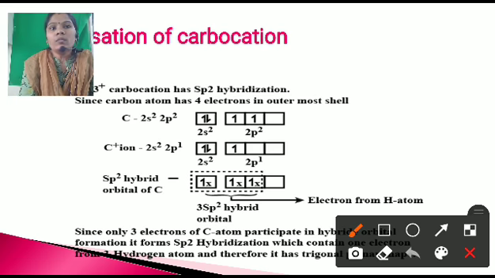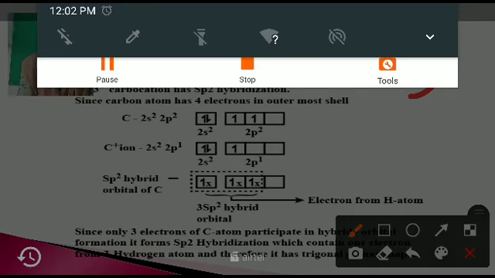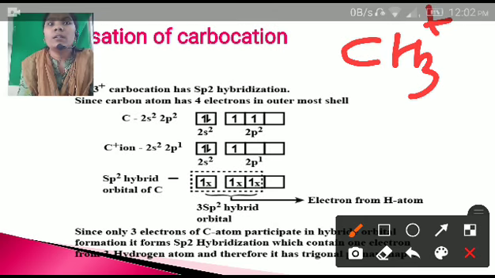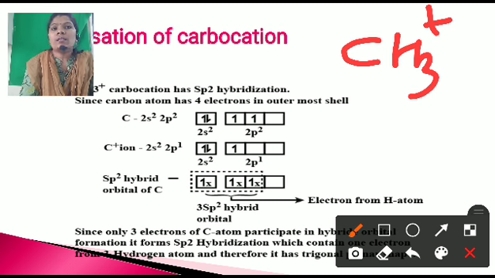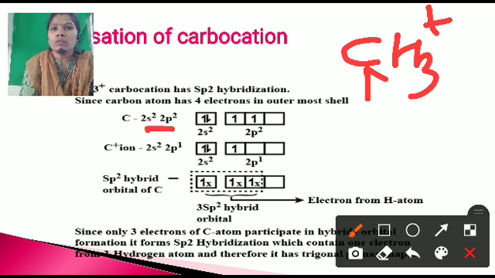Here we have to find out the hybridization of CH3 plus. That means the central atom is carbon, and the carbon has a positive charge. What is the valence electronic configuration of carbon? It is 2s2 and 2p2. The carbon which has a positive charge means one electron is removed from the carbon.